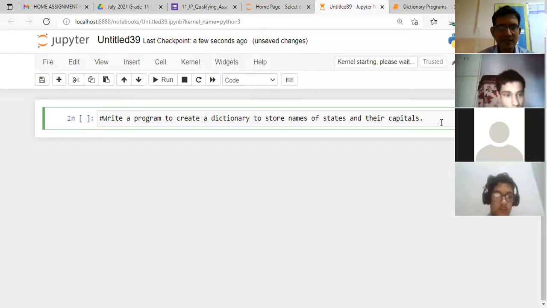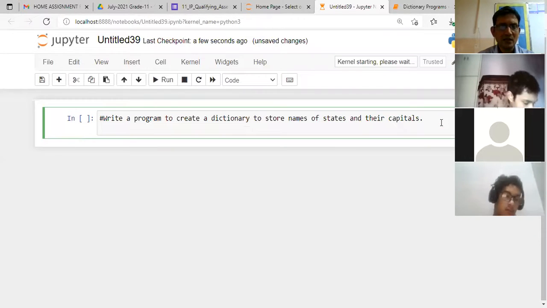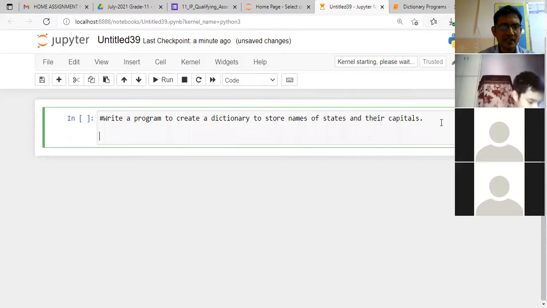So step number one is how to create a blank dictionary. Let's say I create a dictionary D, and this step will create a blank dictionary.